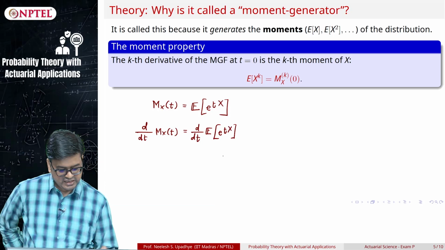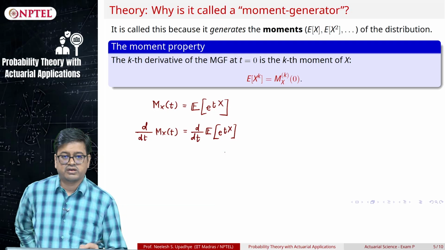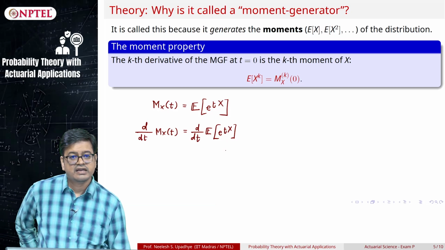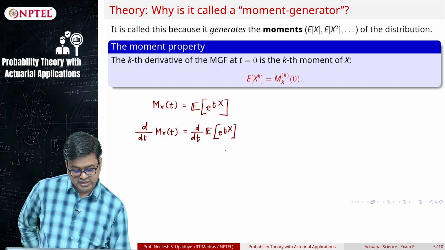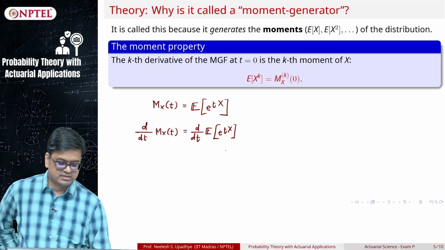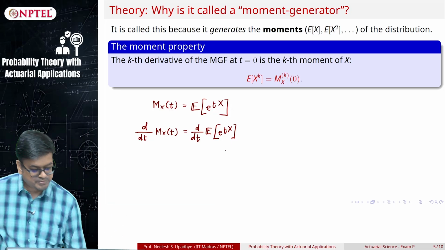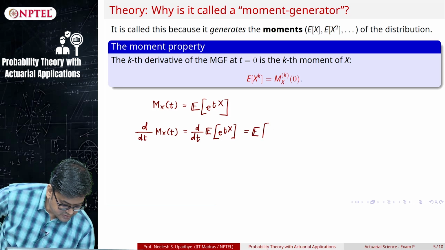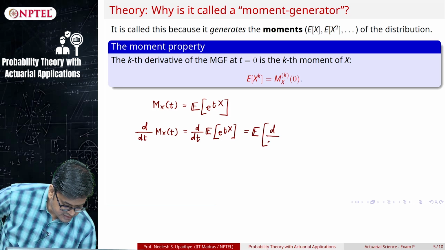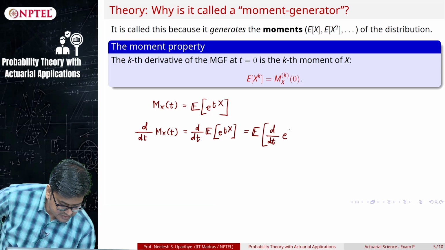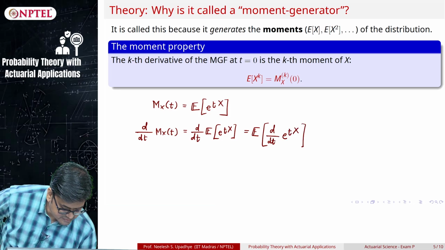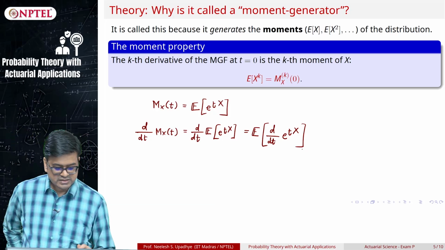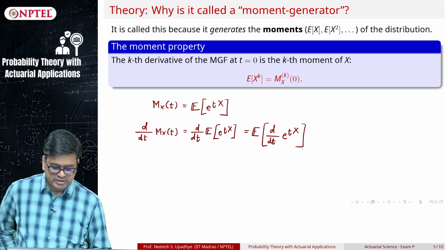Now, expected value is either a sum or an integral. Because this particular function is finite and there is a law of derivative under the integral sign, I can pass this derivative inside the expectation, and if you agree to that, then it is very easy to understand that this is nothing but d/dt of e raised to tX. It requires some technical argument to pass this derivative, but assume that argument is true.